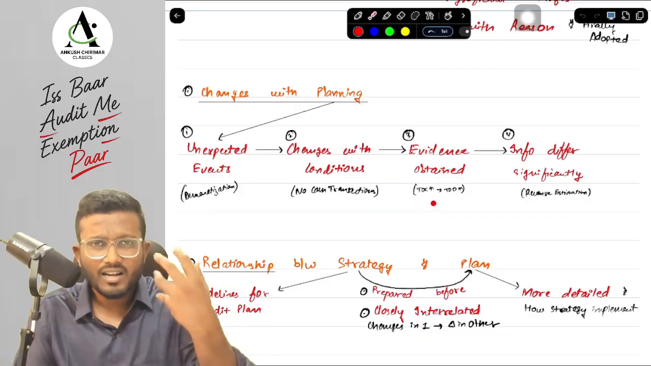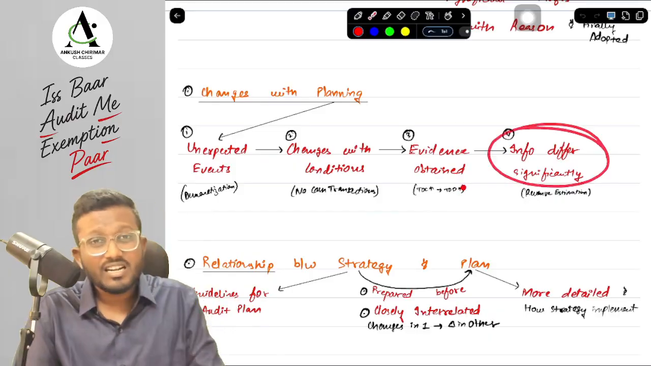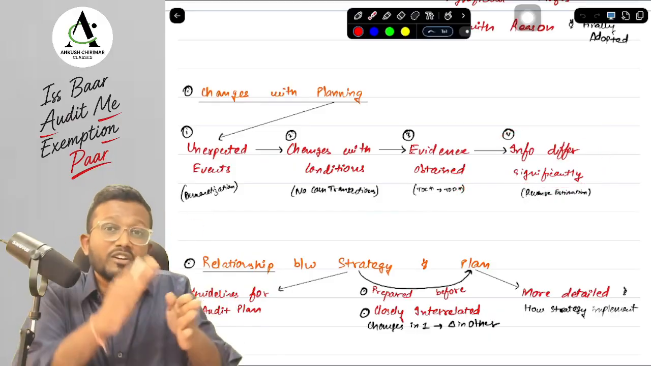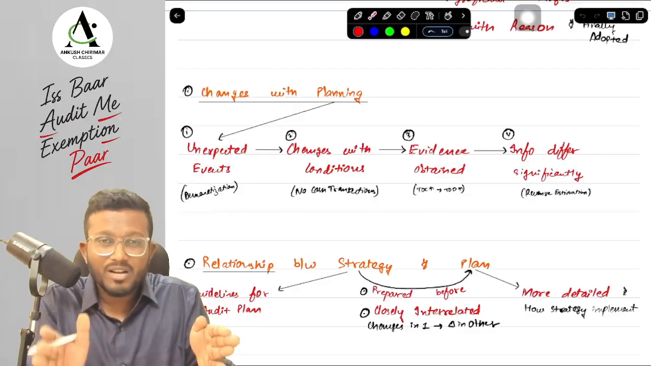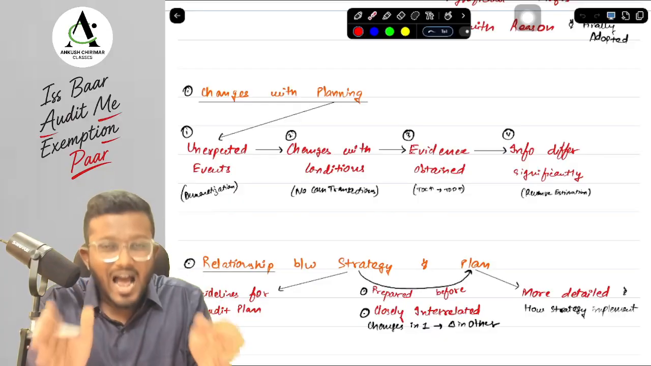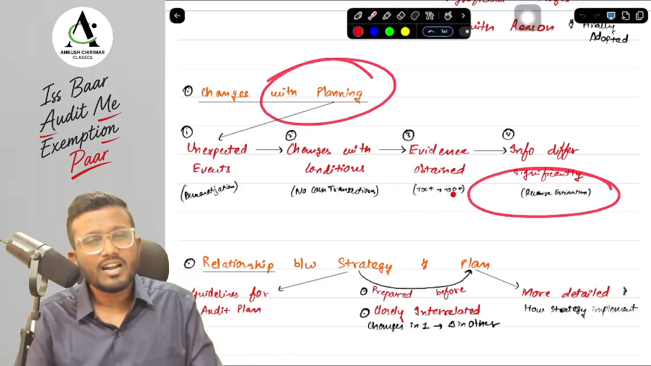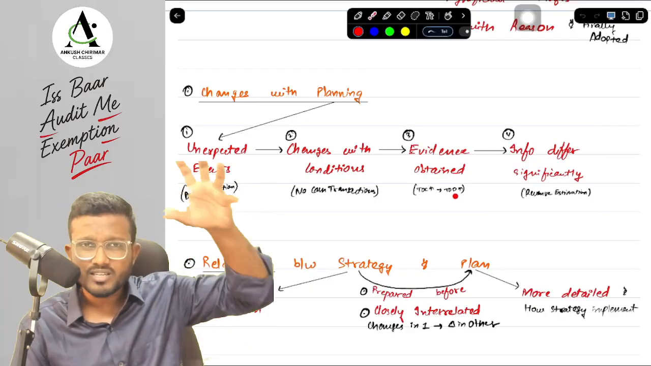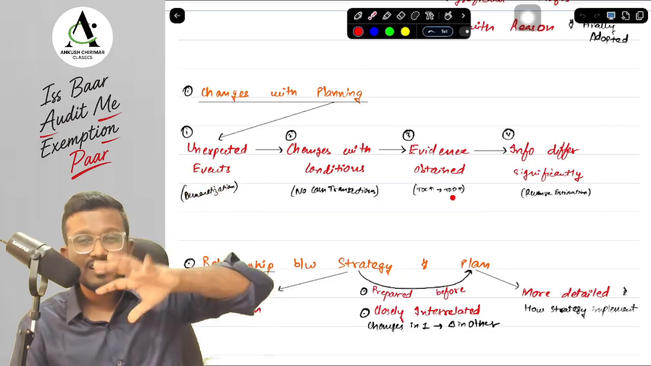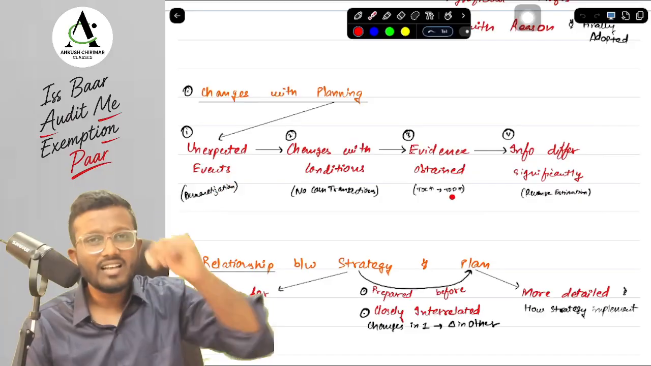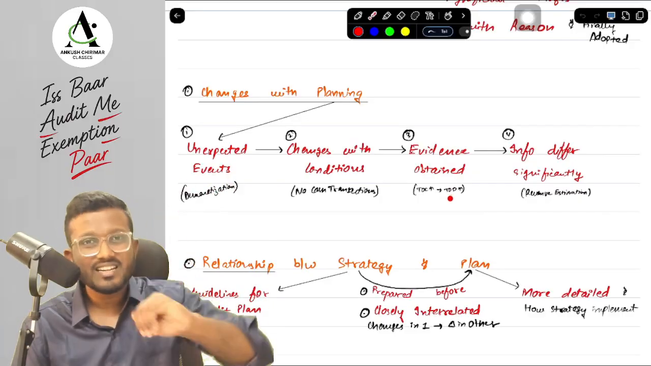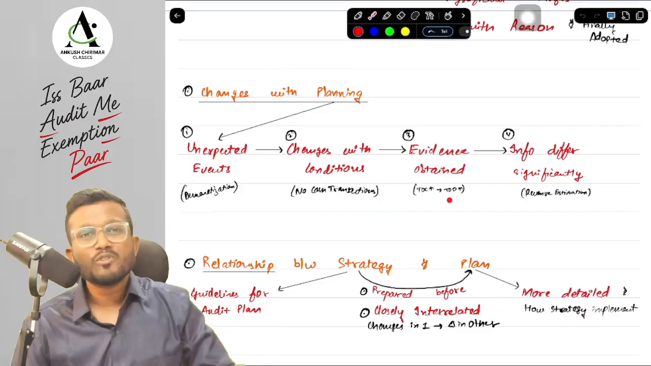So now I will have to change my planning, and I will have to check other procedures. And lastly, if there is information which has come to my notice which differs significantly from the information which was available to me earlier when I planned my audit engagement, then I will have to change my planning. For example, suppose I thought that the revenue estimated previously was 1000 crore, but the actual revenue after deducting and correcting everything is 500 crore. That is information which significantly differs, so I will have to change my planning.